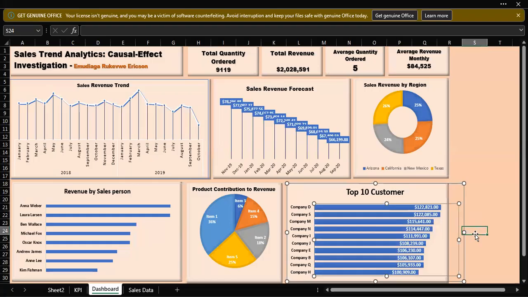So thus, we recommend that these 10 companies, company D, S, M, N, I, J, E, B, Q, and H, should be focused on and targeted towards advertising the items of this particular company, and items 1, 5, 2, and 4 should be advertised to these companies using salespersons, most preferably Anna, Laura, Ben, and possibly Michael Fox.